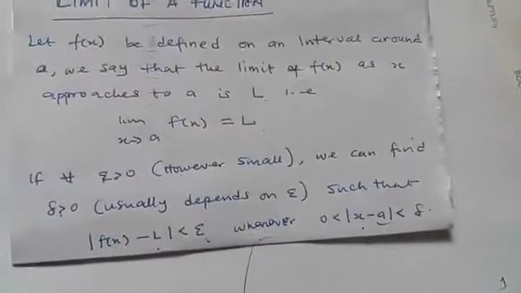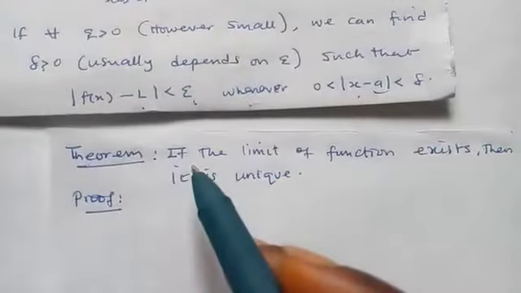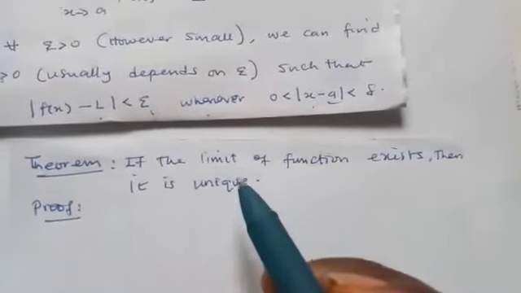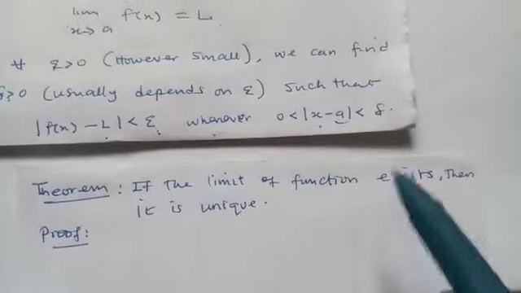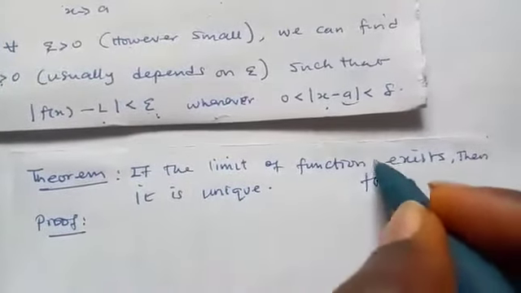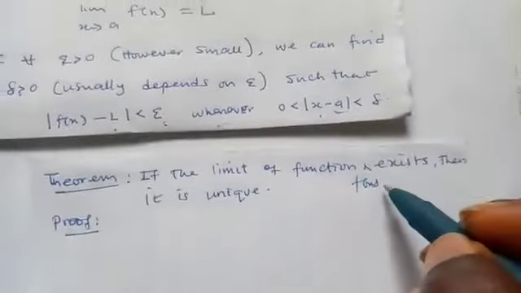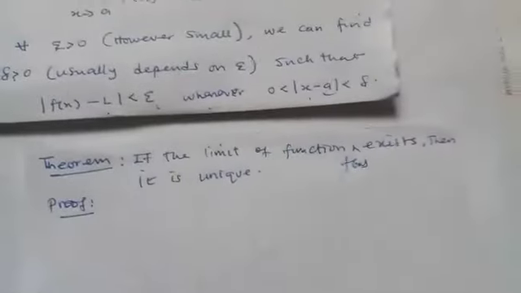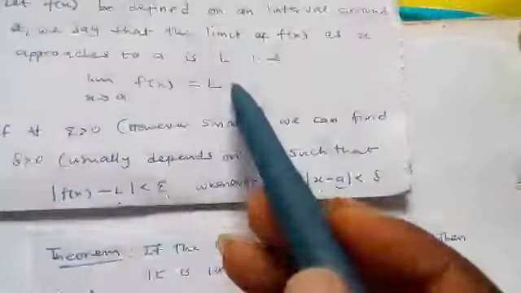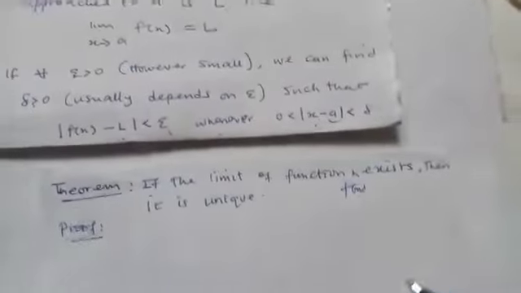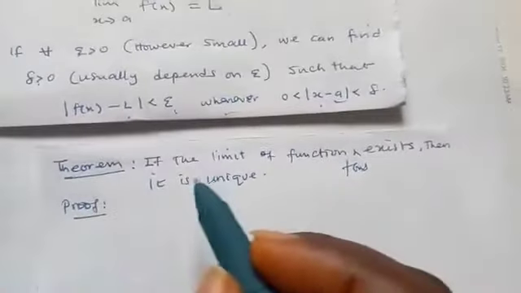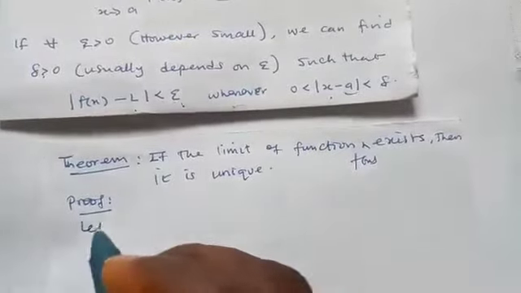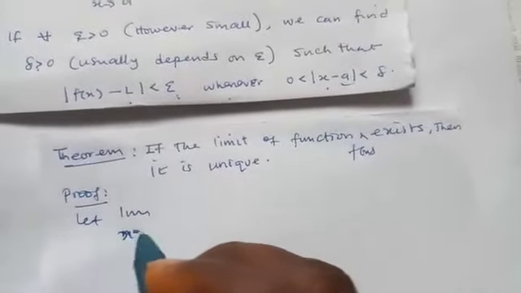So let's take the following theorem. If the limit of a function exists, then it is unique. What does the theorem mean? What it means is that if you have a function f of x, and the limit of f of x exists, then it is unique. Even if it appears to have different limit values L, no matter what L will be, all of them will be the same thing. So if you want to prove this theorem,